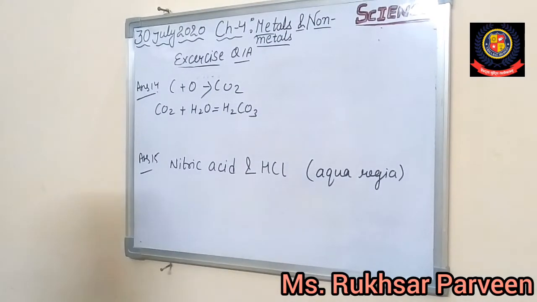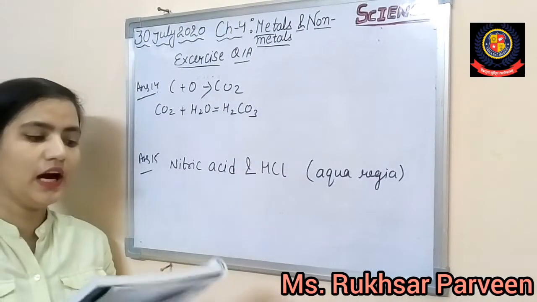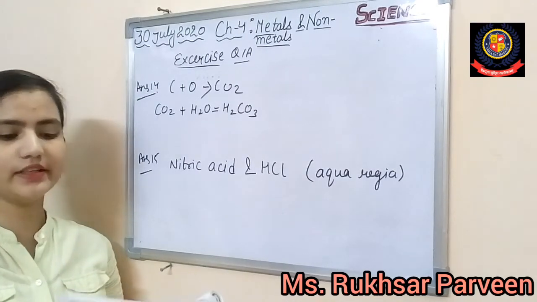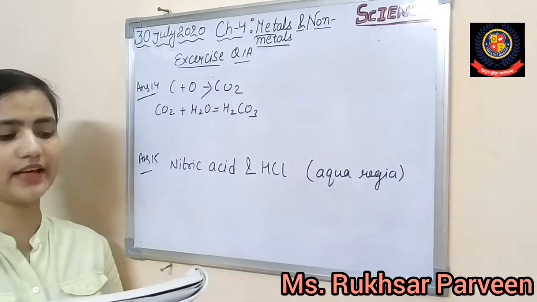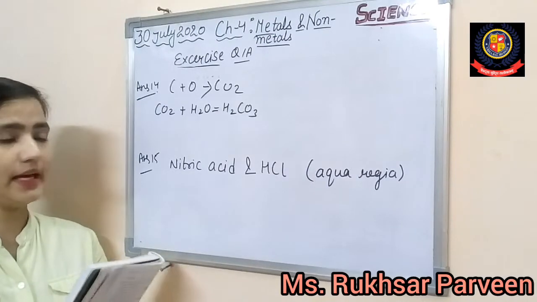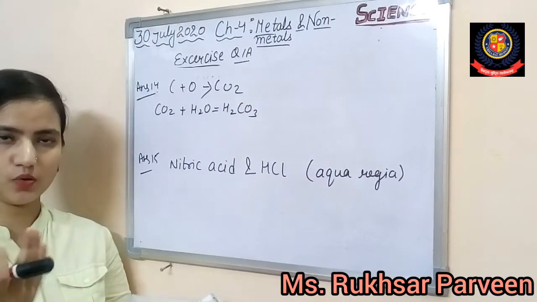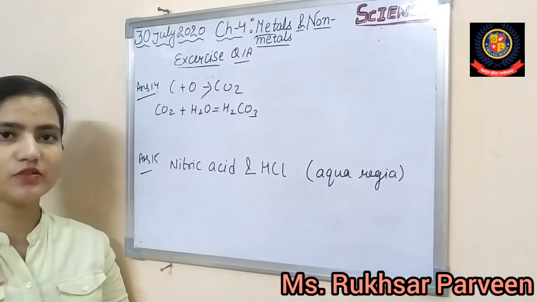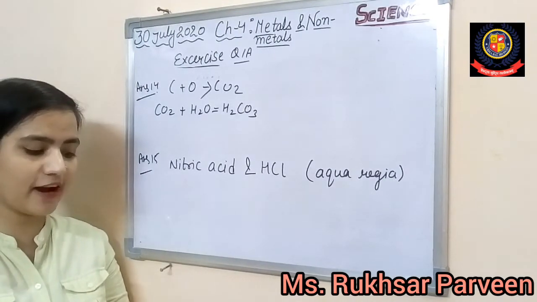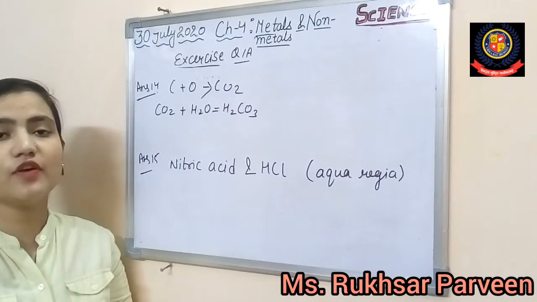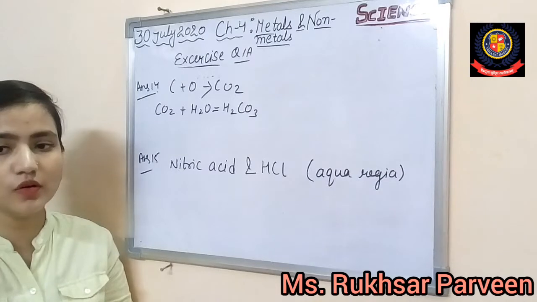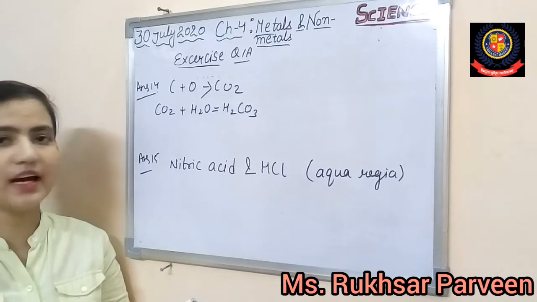Now the next question number 14, as you can see beta, a boy introduced a red hot charcoal into a gas jar and covered it with a glass lid so as to collect the gas evolved. Explain. एक बच्चे ने क्या किया, आपका चारकोल को बर्न करके and he has put it in the glass jar. अब उसके बाद उसने कुछ रिएक्शंस पूछे. How will he find the nature of the gas? First of all वो नेचर कैसे फाइंड आउट करेगा. First of all as we all know that charcoal is basically a non-metal.